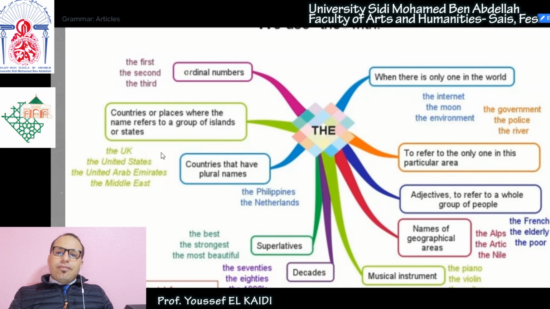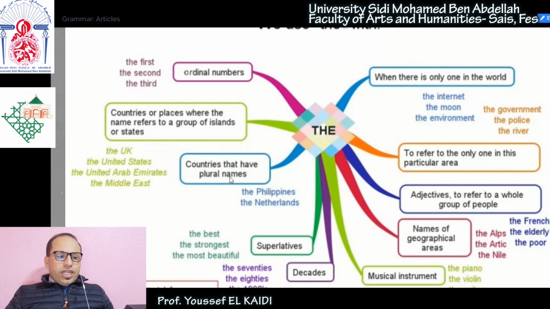Islands, like for example the Maldives. The Maldives is a country, but it is made up of a group of islands, okay? The Marshall Islands, it's the same thing. It's a country in which there are several islands. What else? The Comoros Islands, okay? So when you have a country that is made up of a group of islands, we use the with the name of that country.